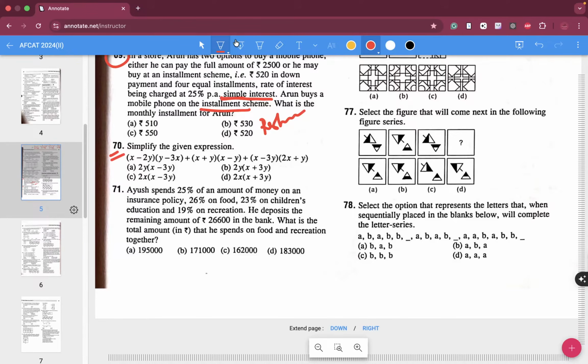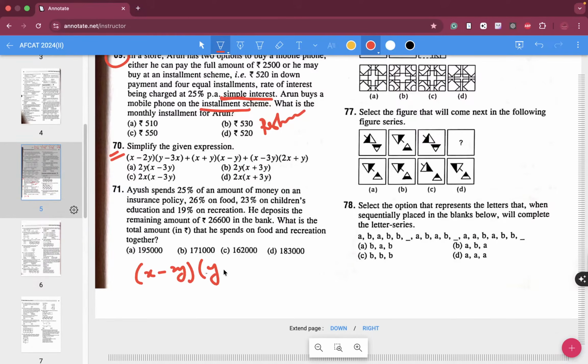If you take it on your ego that, oh my god, I have to solve it, I know it all, then it will bring you peril. So that's what I wanted to say. Questions like this are easy questions. You have to pick up the low hanging fruits. AFCAT is not an exam which tests your knowledge, it tests your smartness. So what am I going to do in this particular question?